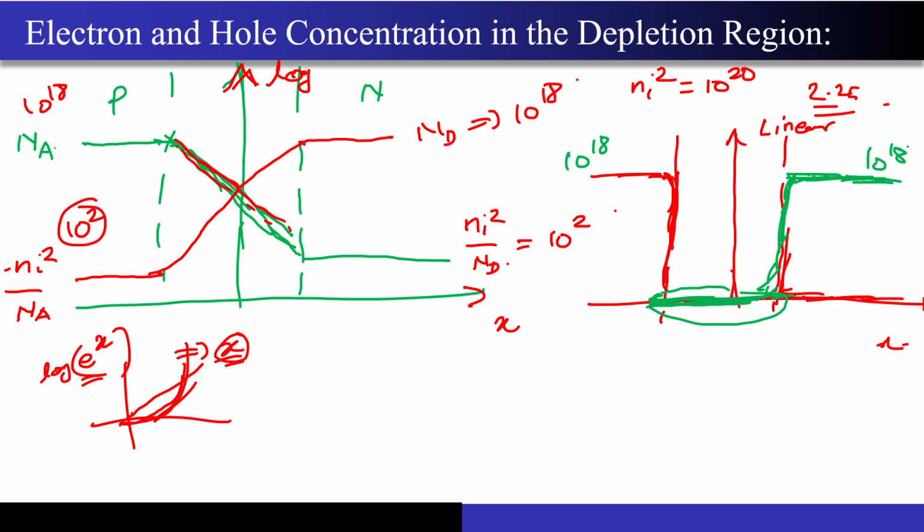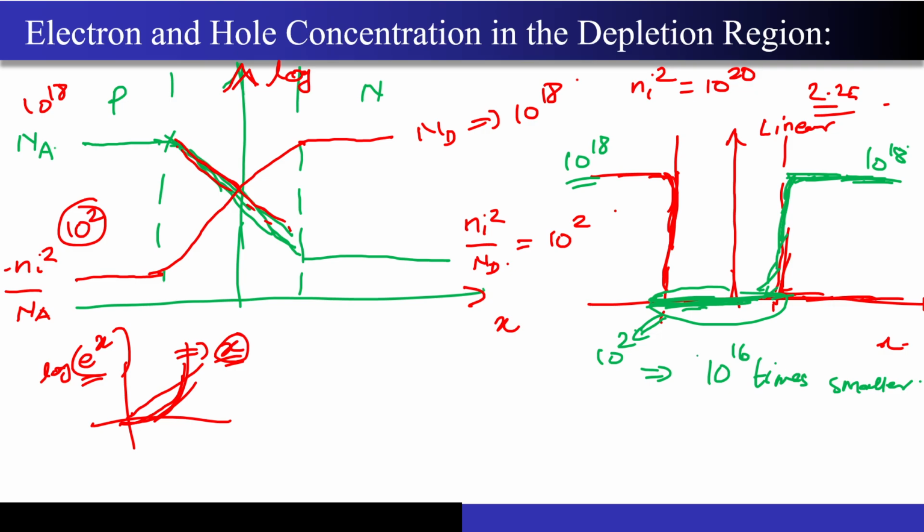Now why did this happen? Because this concentration is 10 to the power 2. This is 10 to the power 18. So this quantity that you are seeing over here is almost 10 to the power 16 times smaller.